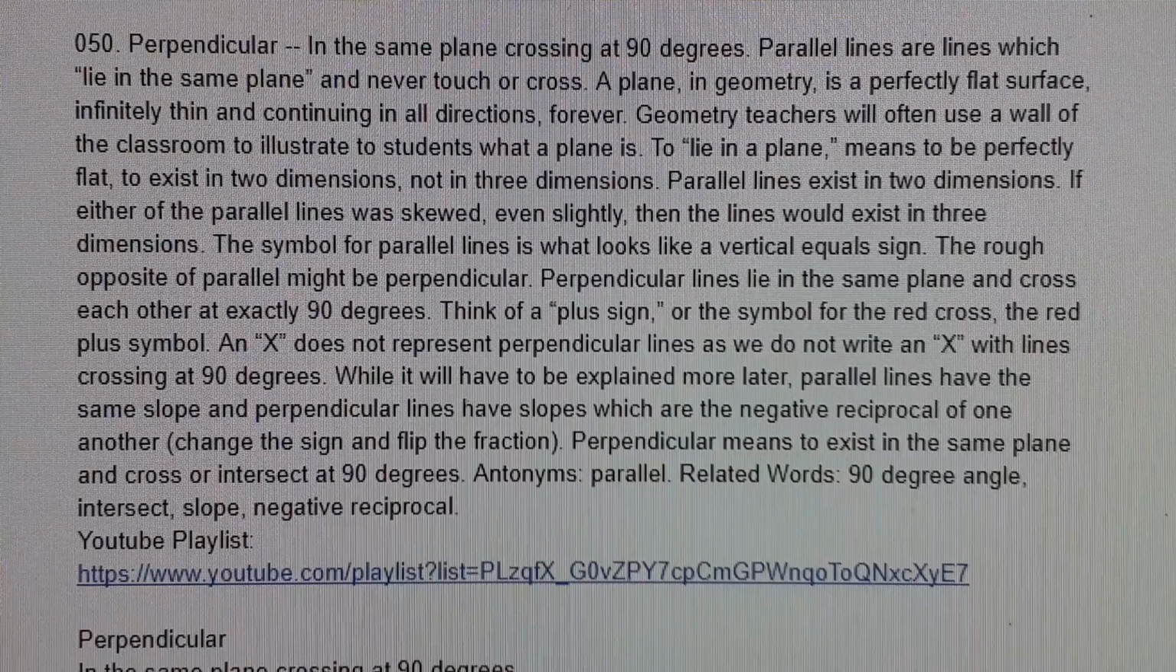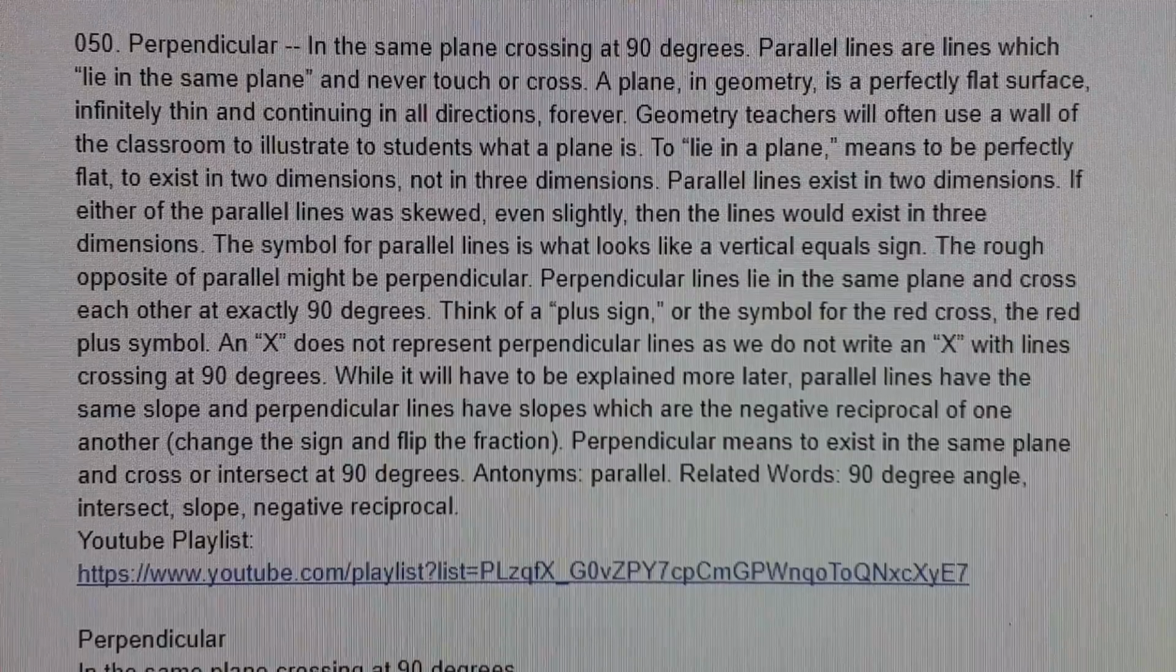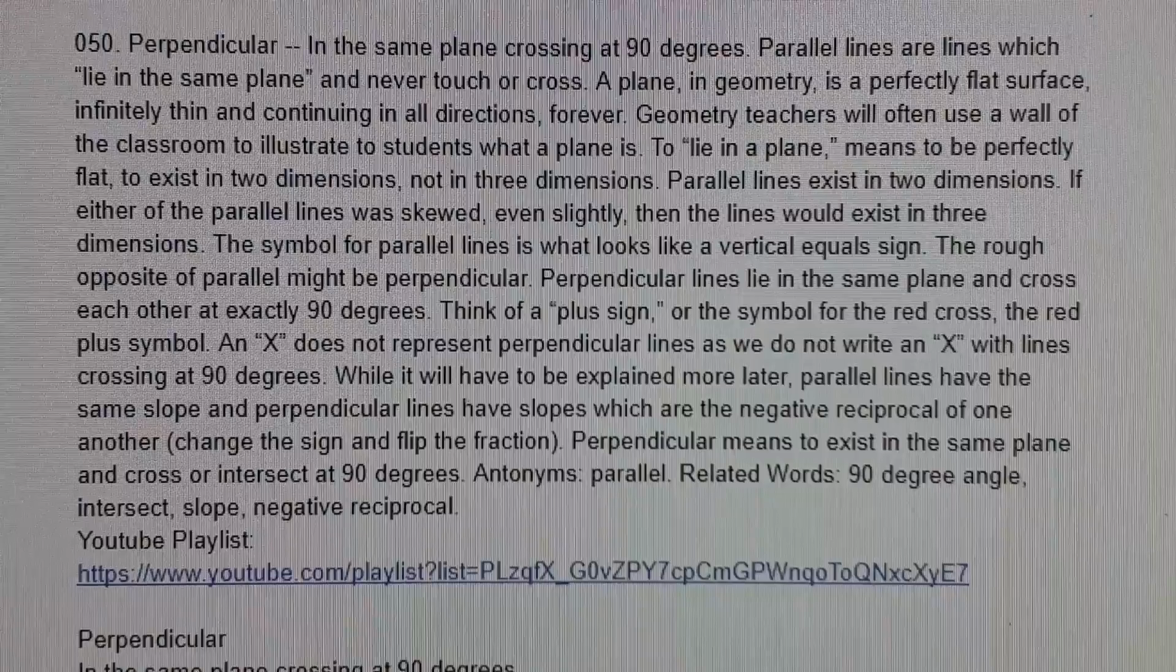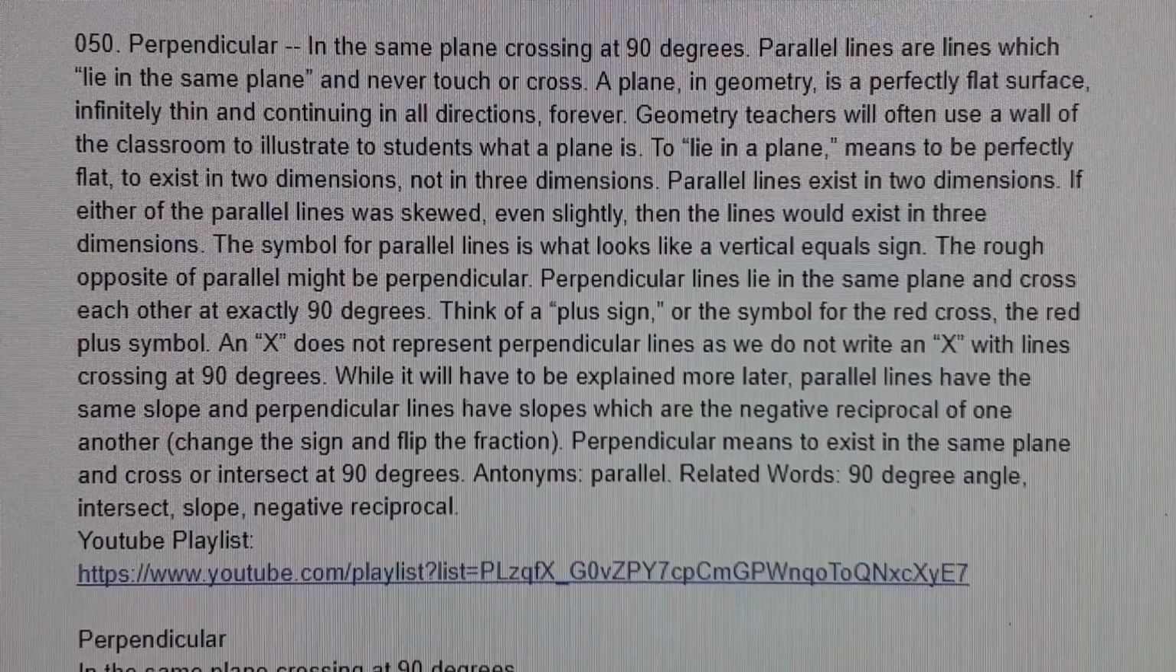A plane, in geometry, is a perfectly flat surface, infinitely thin and continuing in all directions forever. Geometry teachers will often use a wall of the classroom to illustrate to students what a plane is.